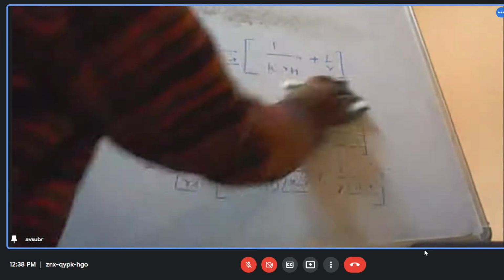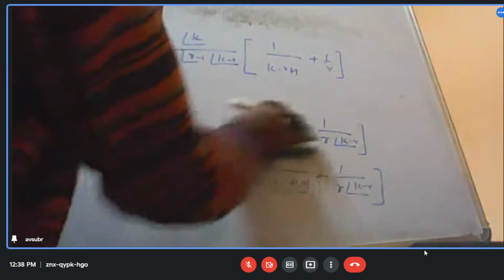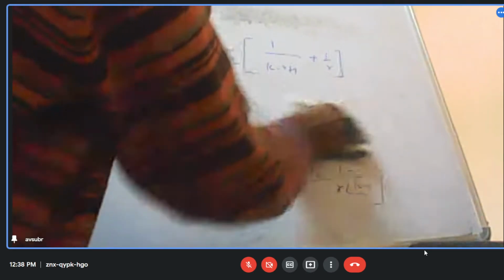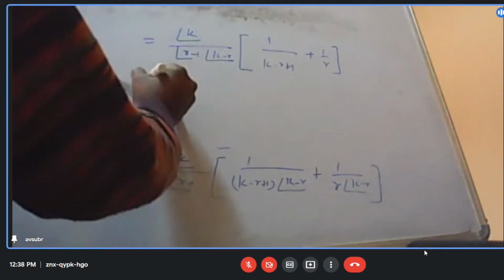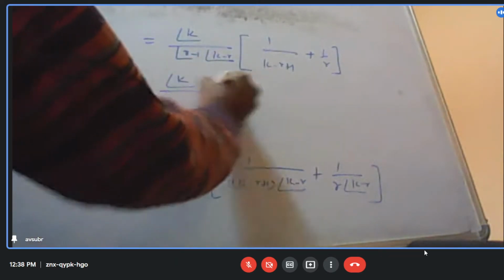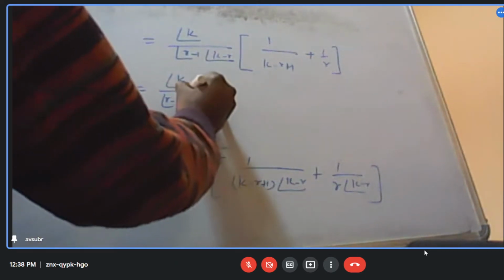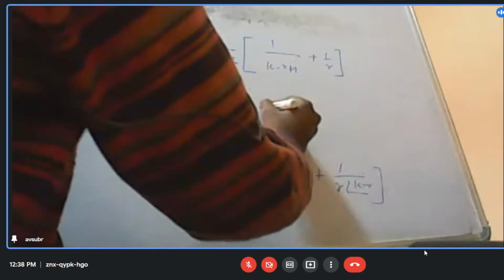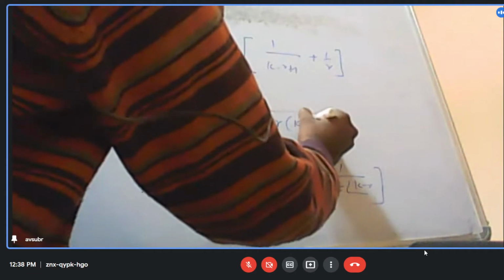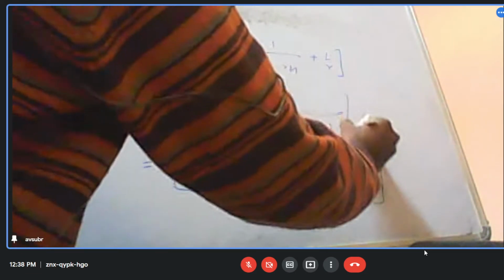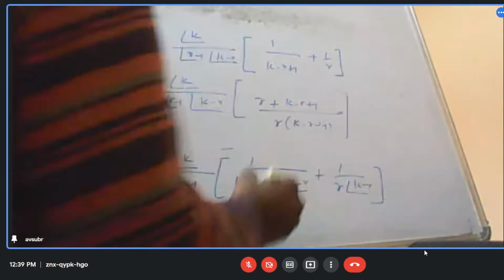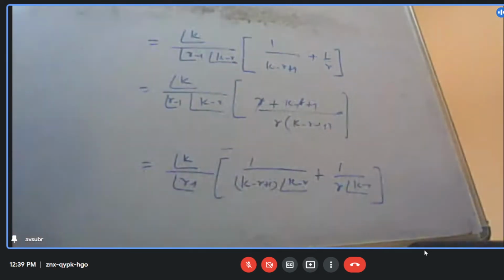All right. Yes, sir. Now factorial k by factorial r minus 1 factorial k minus r, this can be taken with LCM r into k minus r plus 1. So this will be r plus k minus r plus 1. r and r will cancel out.